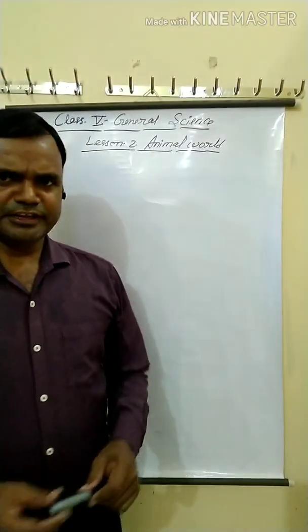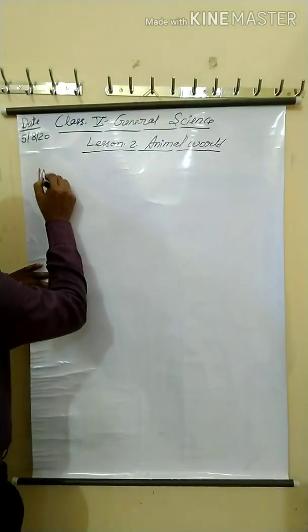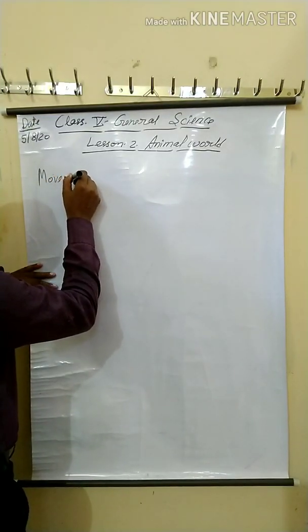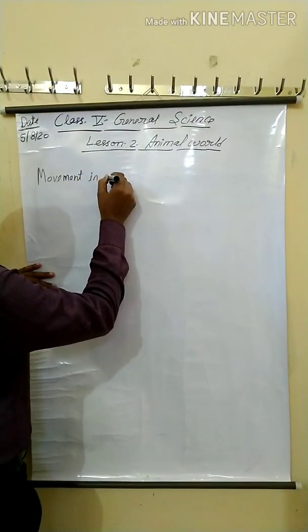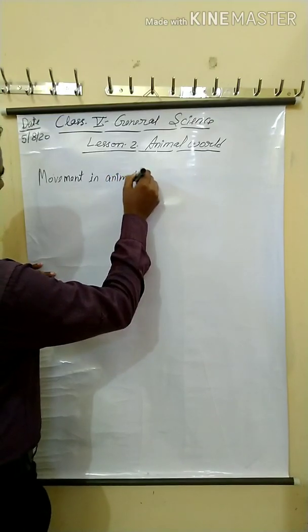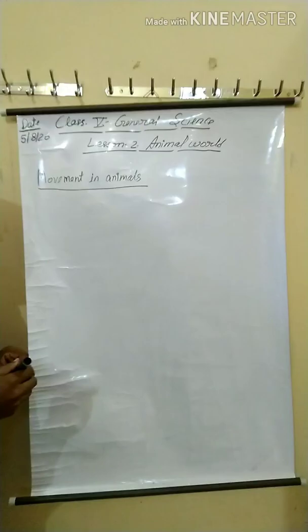Okay. Now the next topic is movement in animals.